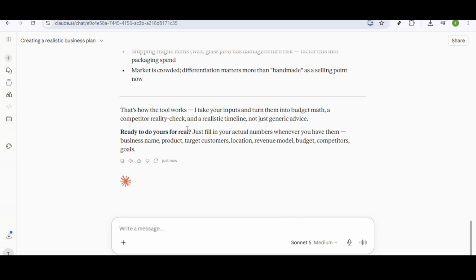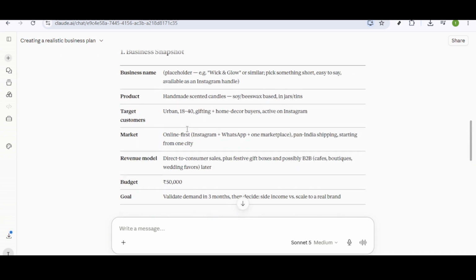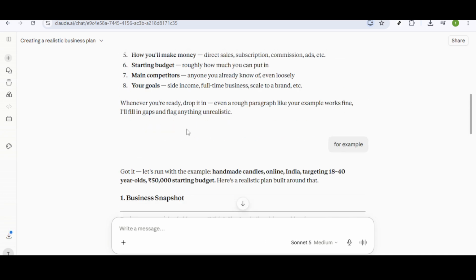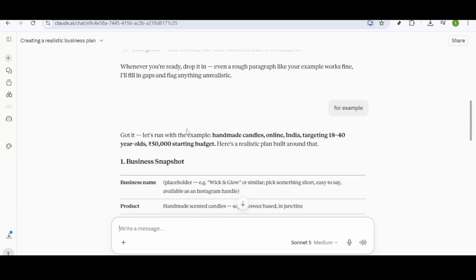Don't forget to mention your main competitors. Knowing who your competition is can help Claude guide you in finding unique selling propositions, or USPs, that set you apart. Finally, outline your goals. Whether it's making a certain amount of sales in the first year or expanding to other locations in the future, goals help shape a strategic direction for your business that Claude can aid with.